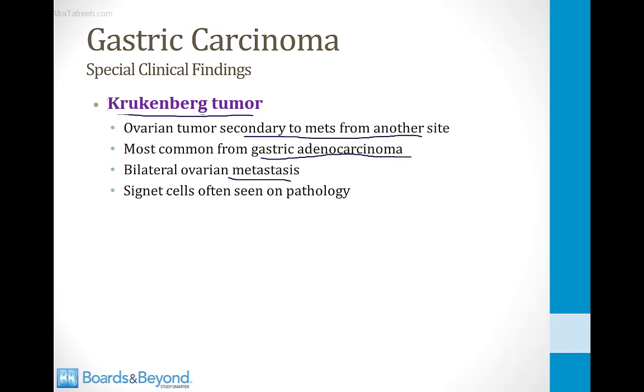And this typically occurs with the diffuse type of gastric carcinoma. So what will be seen on pathology after the ovaries are removed are the presence of signet cells, and that will suggest that the primary tumor actually lies in the stomach, not in the ovaries.